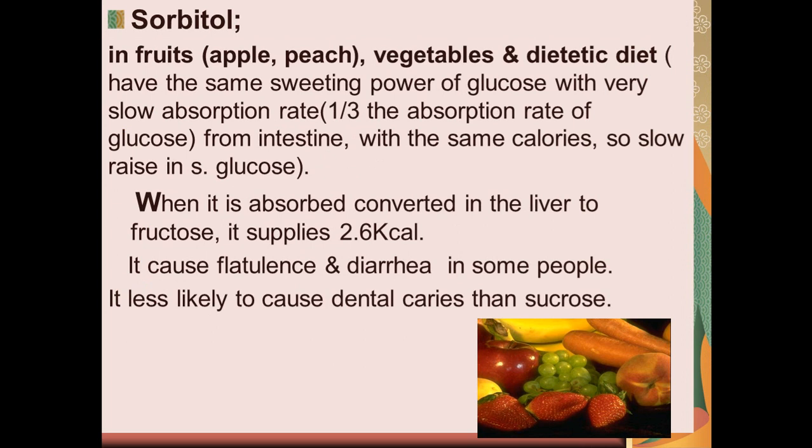Sorbitol is present in fruit, in apple and peach, and vegetables, and in dietetic diet. They have the same sweetening power as glucose, but they are very slowly absorbed. The absorption rate is 1/3 of the absorption rate of glucose from the intestine, and they have the same calorie, the same sweet power, but the absorption rate is less than that of glucose. It is 1/3 of the glucose, so it will raise the serum glucose but slowly.